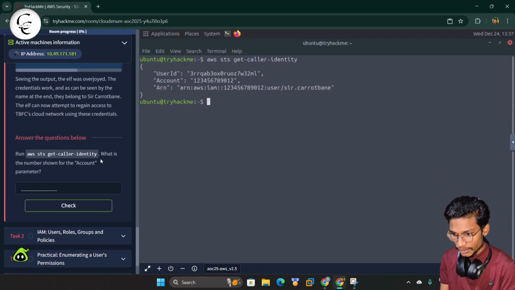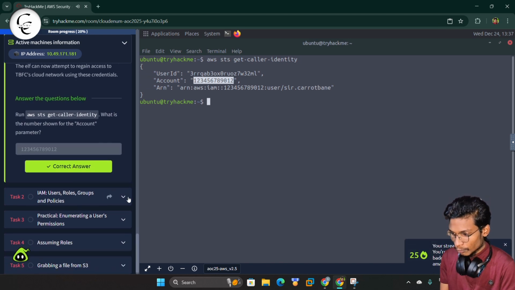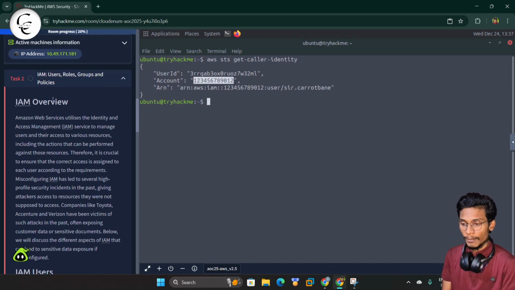Guys, we have a question: run this command and what is the number shown in the account parameter. So I will simply copy this number from here and paste it here and check it. So yes, this is correct. So guys, now we can move to our task 2 and discuss the IAM overview.